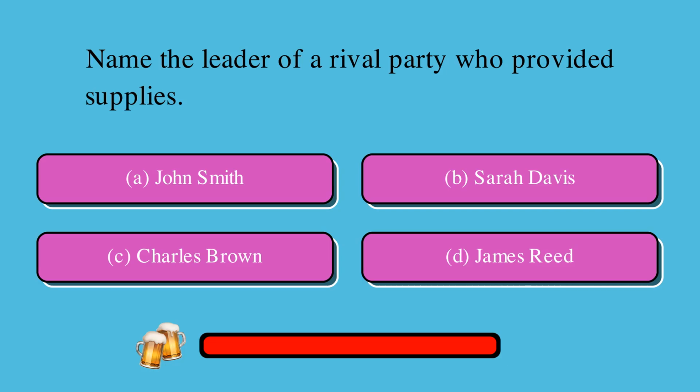Name the leader of a rival party who provided supplies. Is it A, John Smith, B, Sarah Davis, C, Charles Brown, or D, James Reed? The correct answer is D, James Reed.